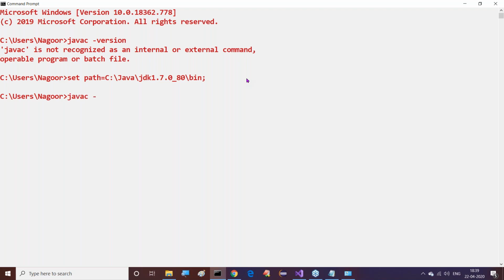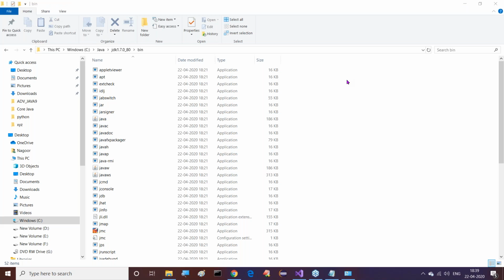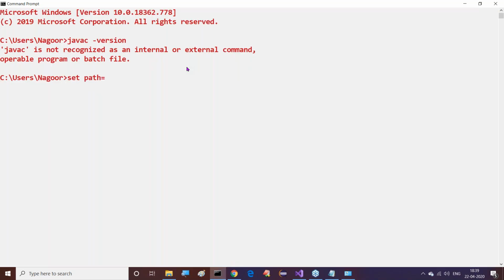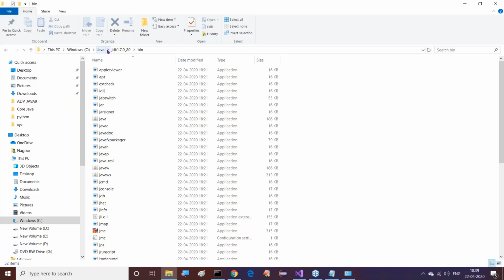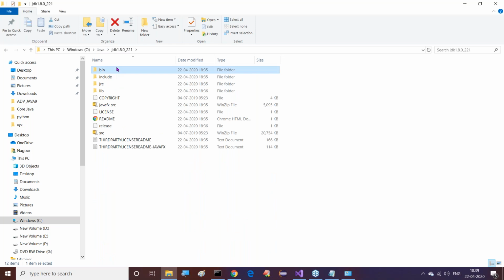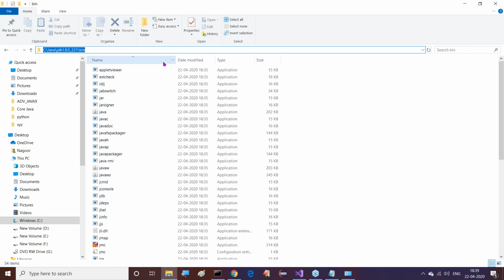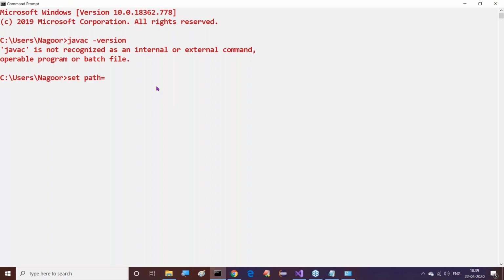If we close this command prompt and again open it, we are unable to get the previous command prompt setup. So every time we have to set this again. Observe this clearly now. Again we have to set the path is equal to C:\Java\JDK1.8.0 or something else, maybe any version, no problem. Previously I showed with Java 7, now I'm trying to show with Java 8.